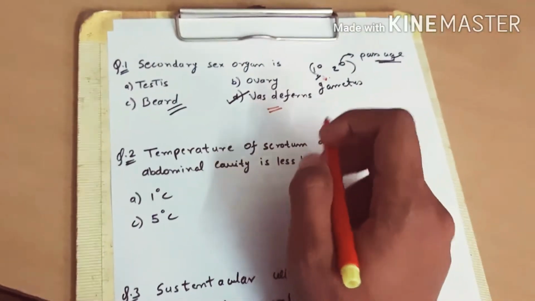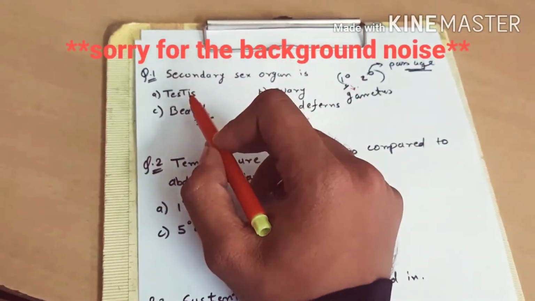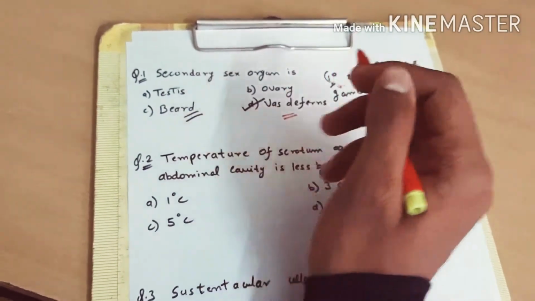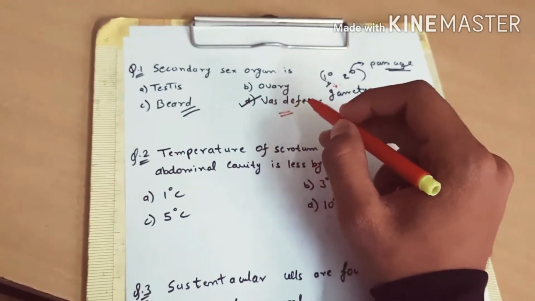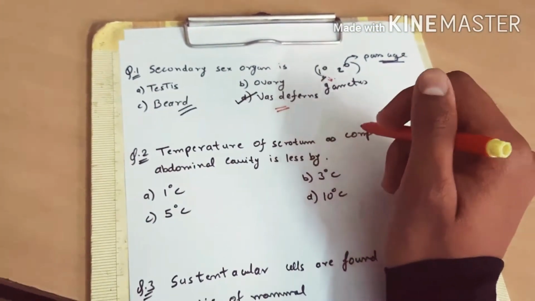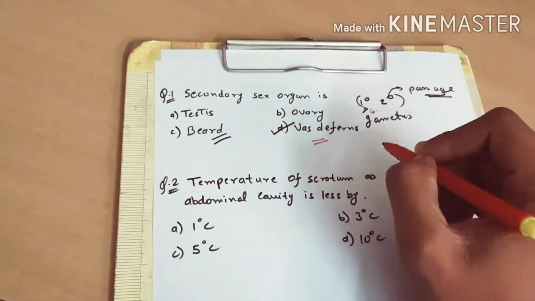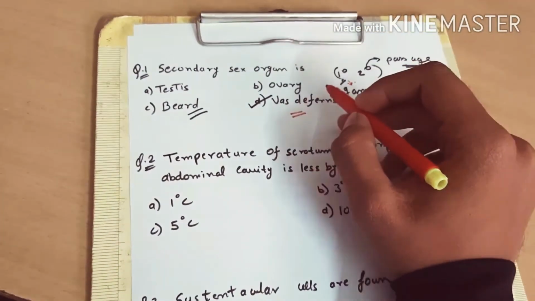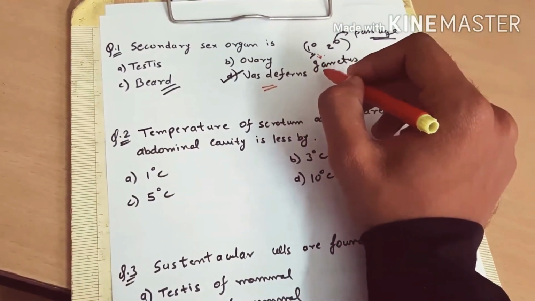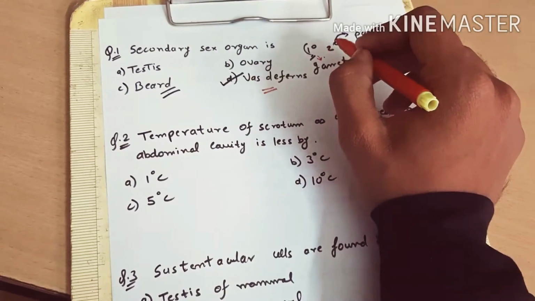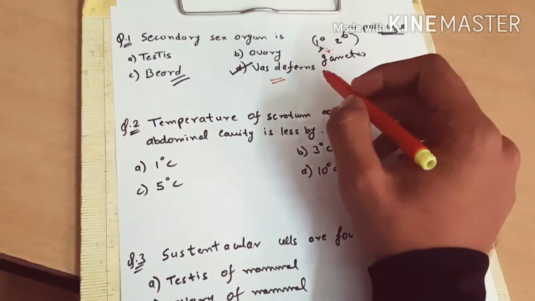Okay, so let's start with the first question. Secondary sex organ is option A testis, option B ovary, option C beard, and option D vas deferens. As you can see, I have already marked the answer, which is vas deferens. Why not beard? Because beard is a secondary sexual trait. And what are primary sex organs? Those organs which produce the gametes are called primary sex organs, and secondary ones are those which provide the passage for these gametes. Okay, so it's quite an easy one.